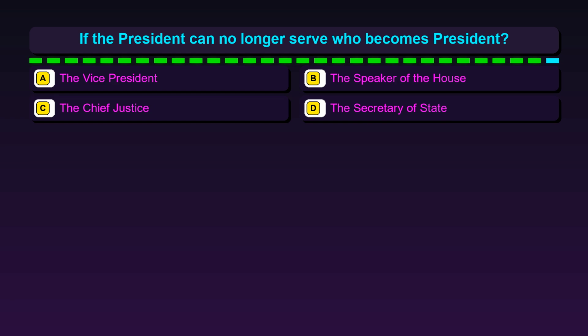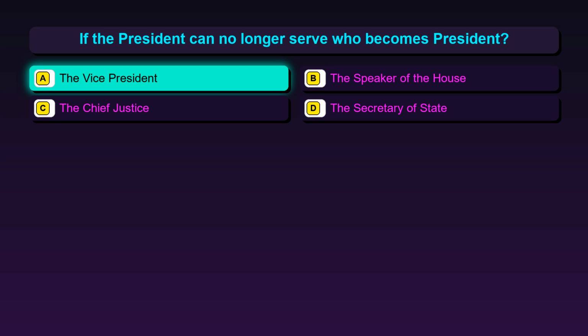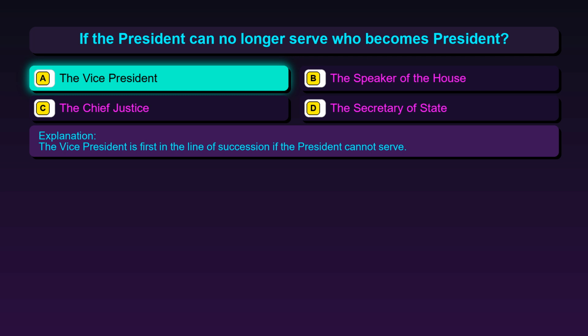Question 132. If the President can no longer serve, who becomes President? Option A, the Vice President. Option B, the Speaker of the House. Option C, the Chief Justice. Option D, the Secretary of State. The correct answer is option A, the Vice President. The Vice President is first in the line of succession if the President cannot serve.